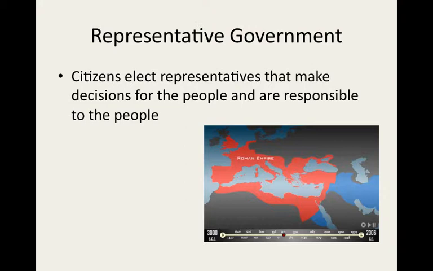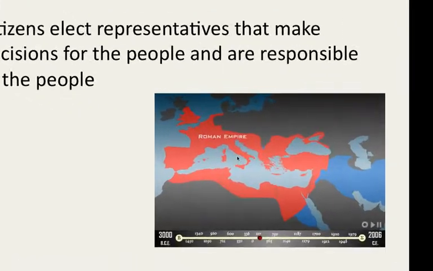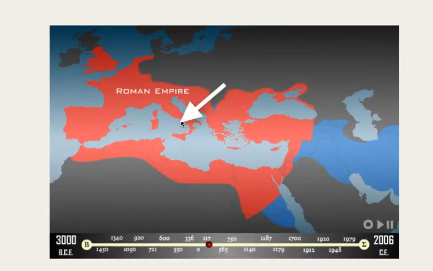So this idea that we elect people to represent us in government dates all the way back to ancient Rome. You can see the city of Rome would be right about here. This is the boot of Italy.